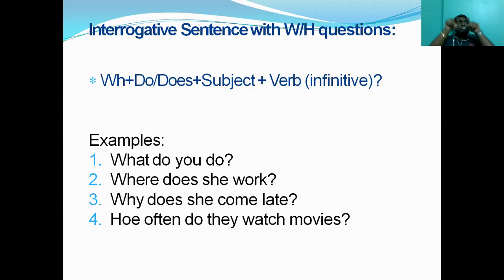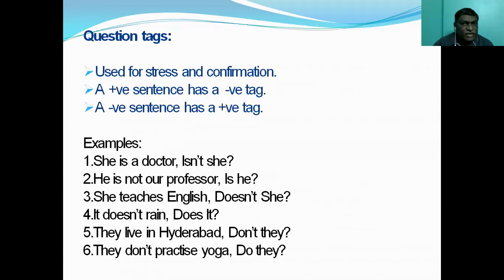Where does she work? Why does she come late? How does she help you in trouble? Okay, any word you can take. How often does she visit you? How often do you go there? How often do you speak in English? That's how you can use any WH word, like what, where, when, why, who, how, which, whom, whose. So that is interrogative sentences with WH questions.